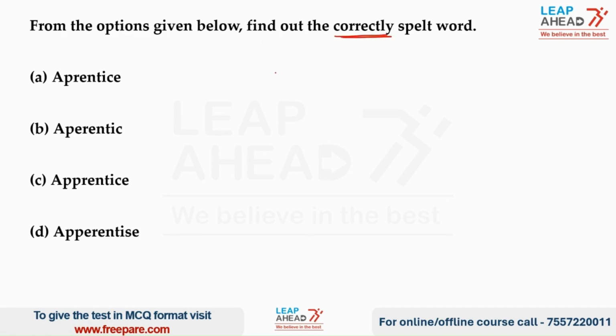In this question, we have to find out the correct spelling of the word apprentice. So the word apprentice is spelled as Apprentice. The meaning of the word is a beginner or a newcomer. Let us now have a look at the options.